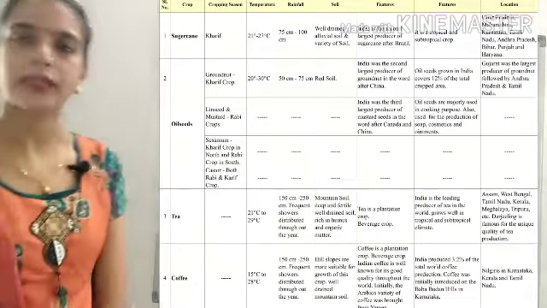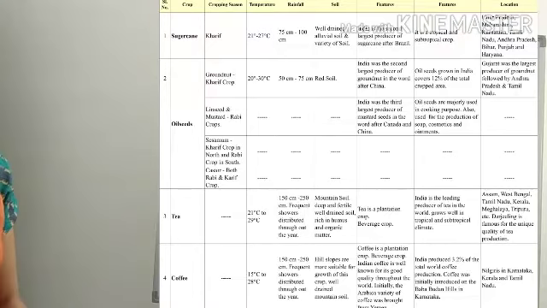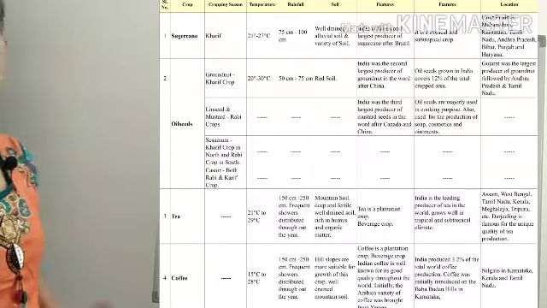Then we have tea and coffee. Tea and coffee come basically under beverages, the crops which we drink. The temperature required is 21 degrees Celsius to 29 degrees Celsius for tea, and almost 15 degrees Celsius to 28 degrees Celsius for coffee.